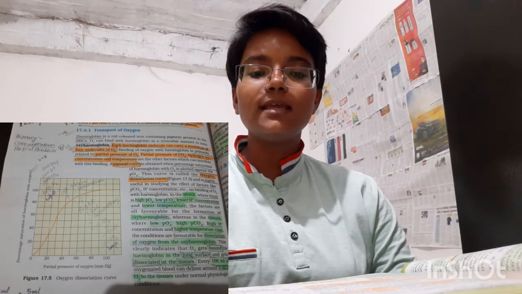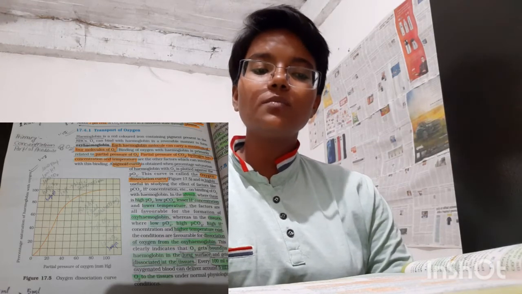The remaining 3% of O2 is carried in a dissolved state through the plasma. Nearly 20 to 25% of CO2 is transported by RBC, whereas 70% of CO2 is carried as bicarbonate. About 7% of CO2 is carried in a dissolved state through the plasma. Transport of oxygen. Hemoglobin is a red color iron containing pigment present in the RBC.